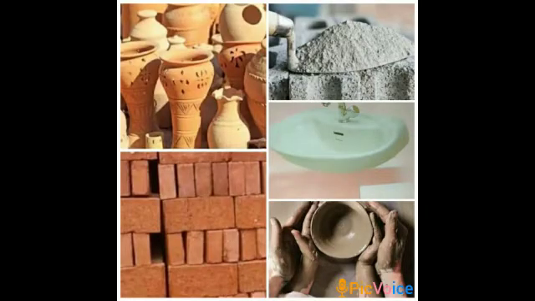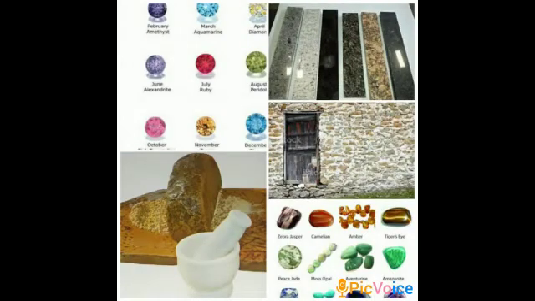Okay, children, what have we learned today? Yes, we learned about different materials from the earth. First one is clay. Why are we using clay, children? Yes, clay is used to make pottery. It is used to make bricks and cement. Then we learned about different types of stones and their uses. Some stones are used as building materials, some are used to cover the floors and some are used to make roads.